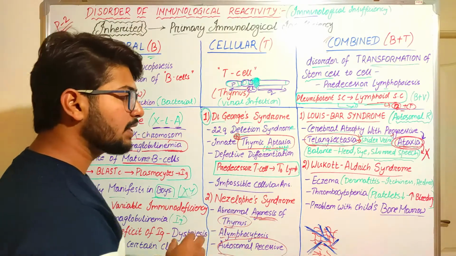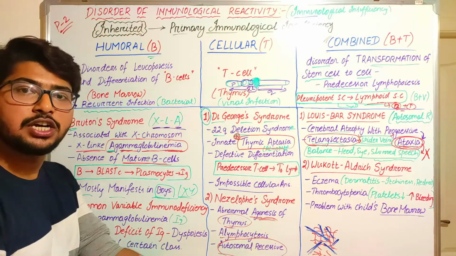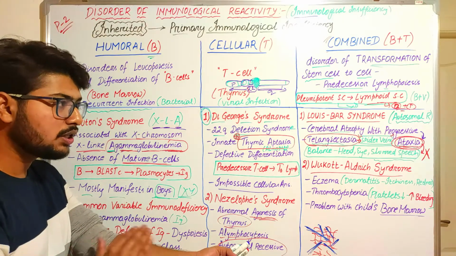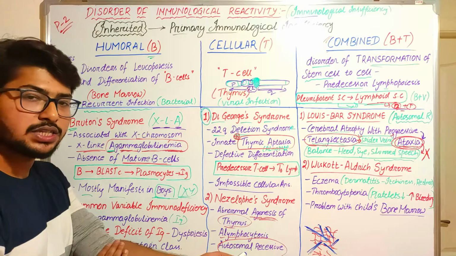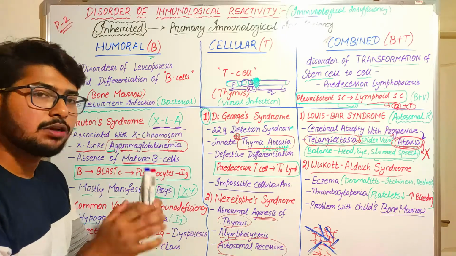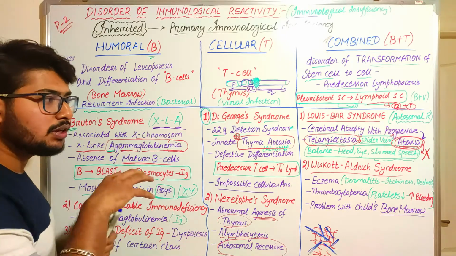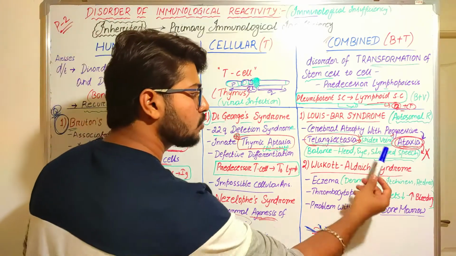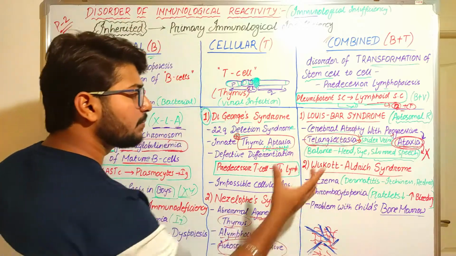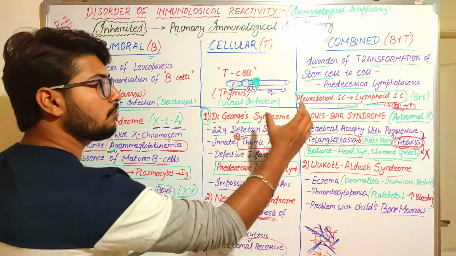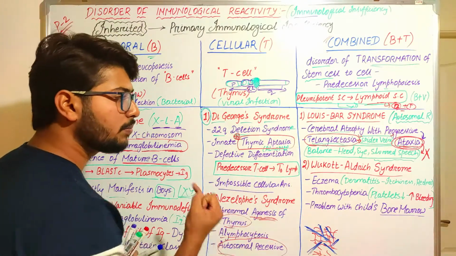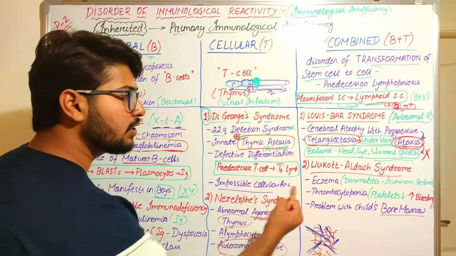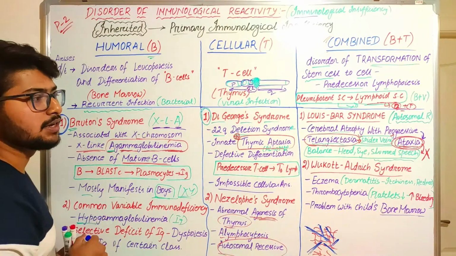What do you mean by spider veins? The veins that are superficial to our skin, present on the surface of our skin or the mucous membrane, will be dilated and will just look like spider nets. So that is the reason why it is known as spider veins. This is a characteristic symptom of Louis-Bar syndrome. There will be ataxia and second one will be telangiectasia.